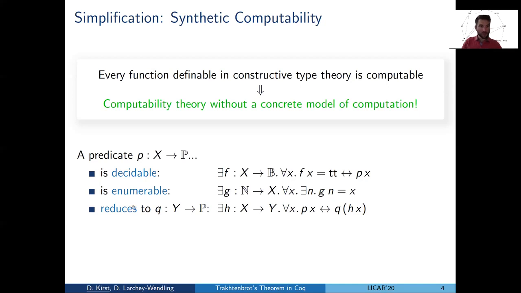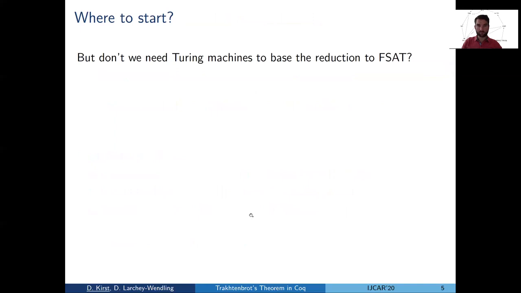And furthermore, given a second problem Q on some type Y, then we say that P reduces to Q if there's a function H translating instances of P into instances of Q. And in any of these cases, F, G, or H, they all need not be encoded as Turing machines. So here we save already a lot of work.